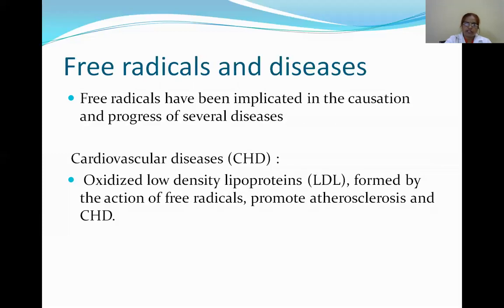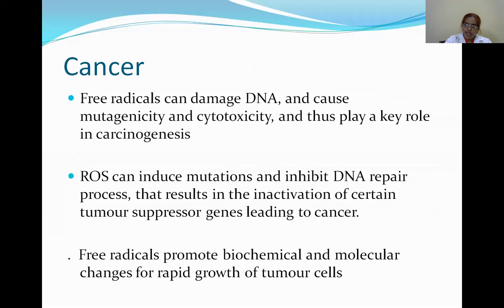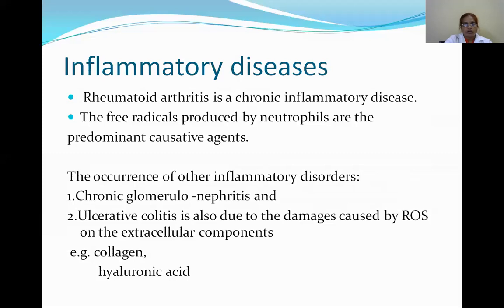In cancer, the free radicals can damage the DNA and cause mutagenicity and cytotoxicity, and thus play a key role in carcinogenesis. They also induce ROS, that is reactive oxygen species, mutations, and inhibit the DNA repair process. That leads to the inactivation of certain tumor suppressor genes, leading to cancer. And free radicals promote the biochemical and molecular changes for a rapid growth of tumor cells.